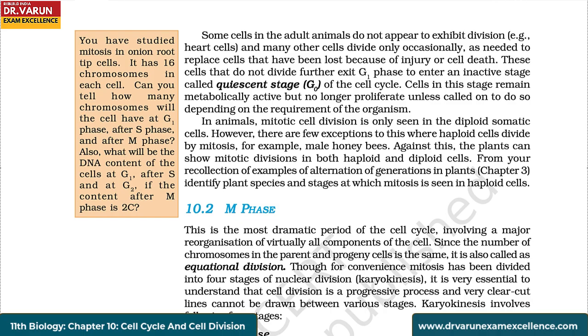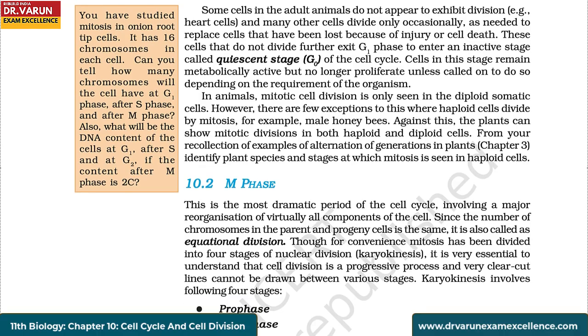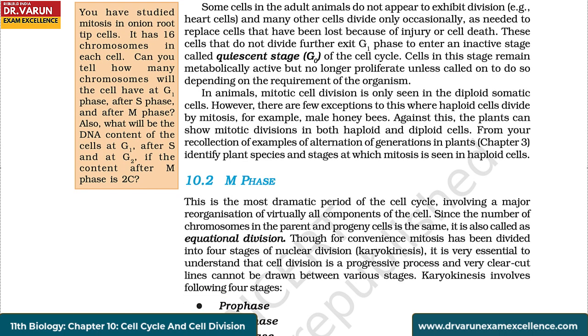Cells in this stage remain metabolically active but no longer proliferate unless called on to do so, depending on the requirement of the organism. In animals, mitotic cell division is only seen in the diploid somatic cells. However, there are few exceptions to this where haploid cells divide by mitosis, for example, male honeybees. Against this, the plants can show mitotic division in both haploid and diploid cells.